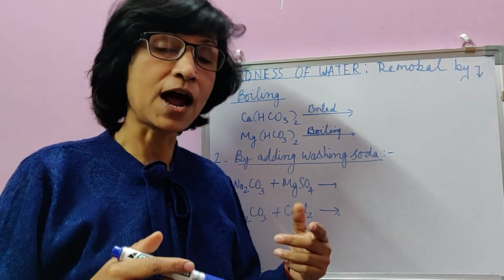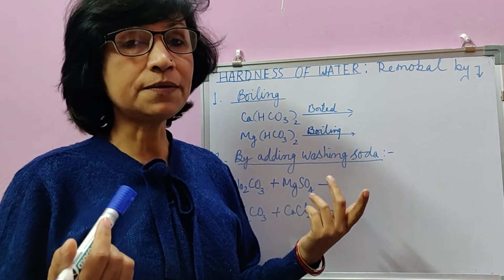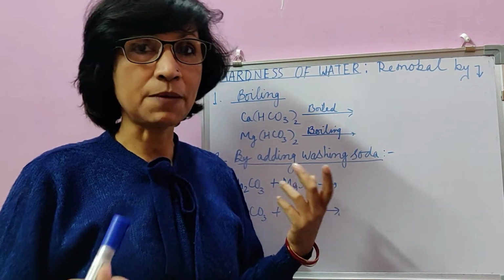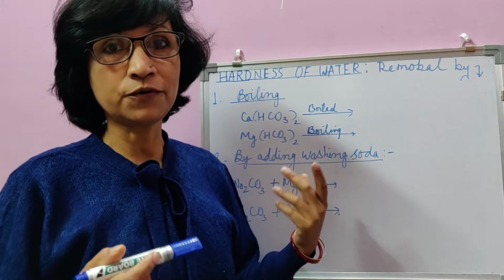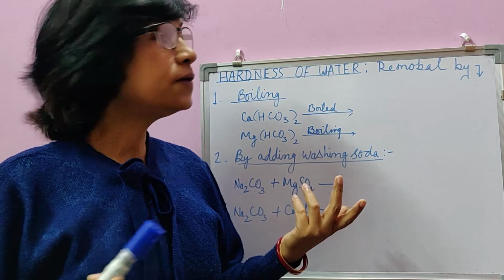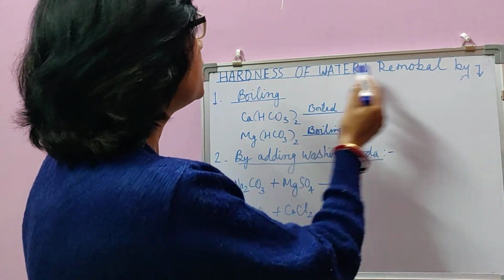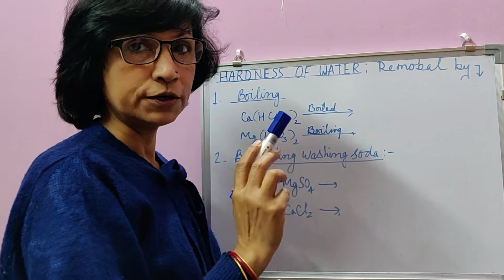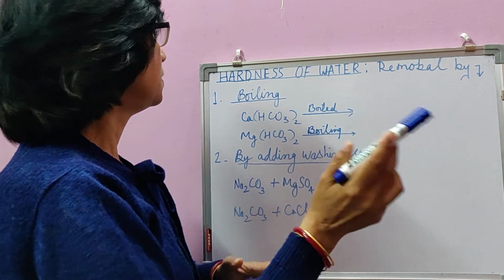So we have to convert hard water to soft water for several uses, whether it is for washing purposes, for making solutions, for cooking, or for drinking. So how to convert or remove hardness of water to make it soft water? There are two methods in your syllabus.